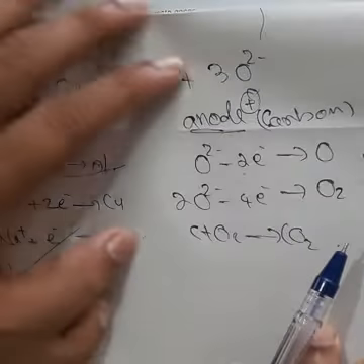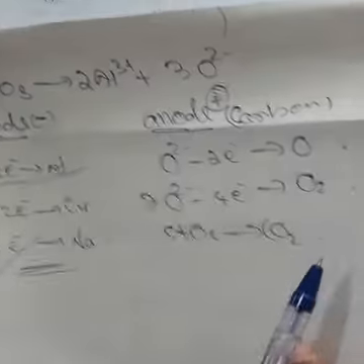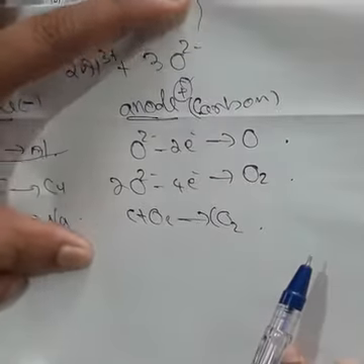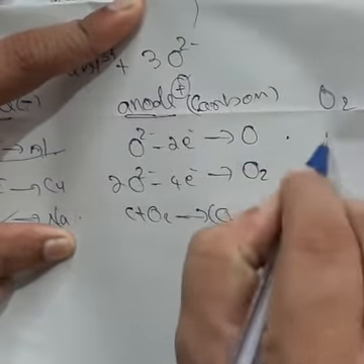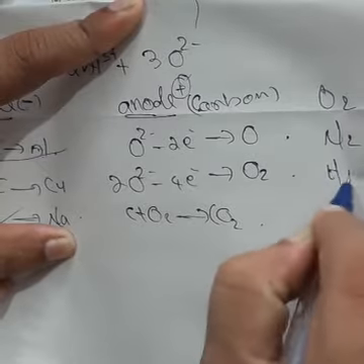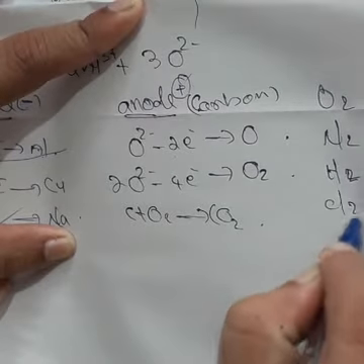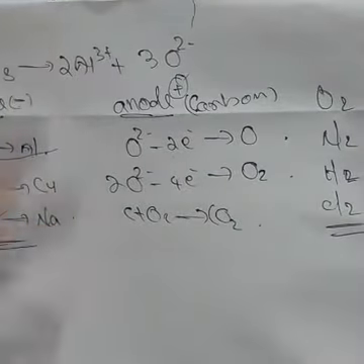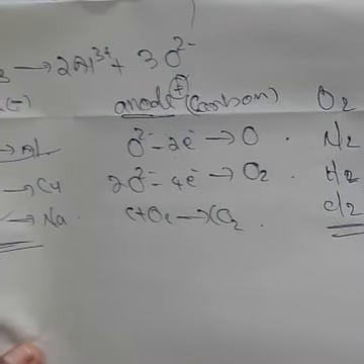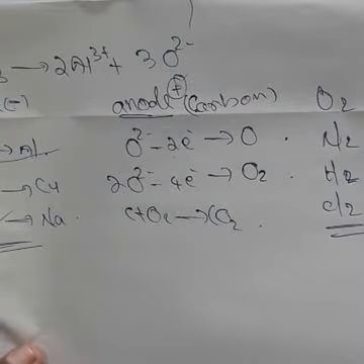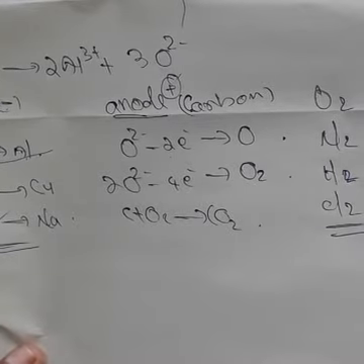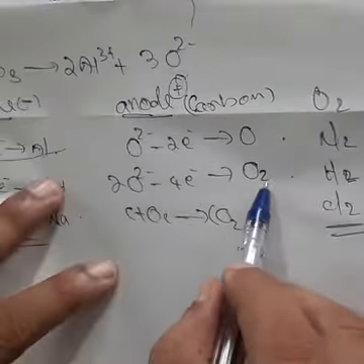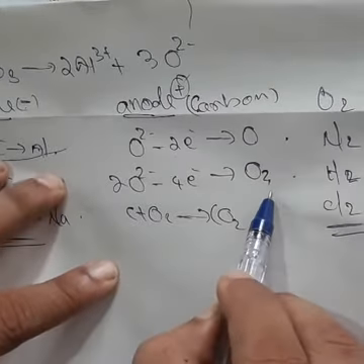But we know oxygen is a diatomic element. Diatomic elements means O2, N2, H2, Cl2. All halogens are diatomic: F2, Cl2, Br2, I2, also H2, N2. These types of elements are diatomic. So we must write O2 here, not O. We have to write the 2 here.